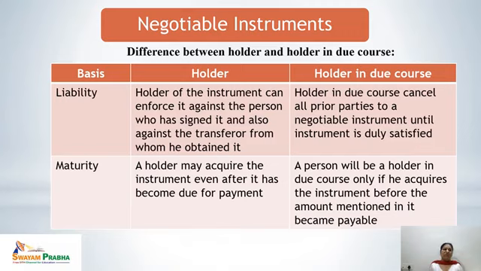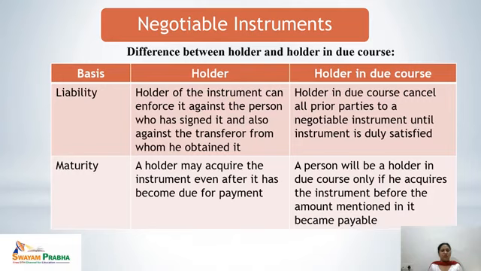The next point of difference is the liability. The holder of the instrument can enforce it against the person who has signed it and also against the transferor from whom he had obtained it. But the holder in due course can sue all prior parties to a negotiable instrument until the instrument is duly satisfied.